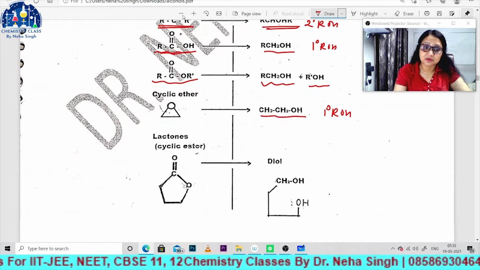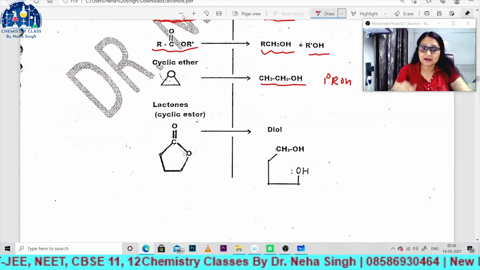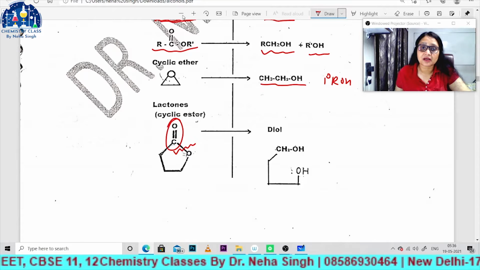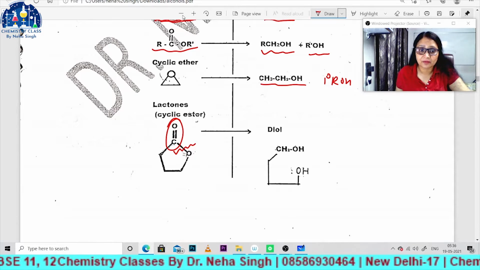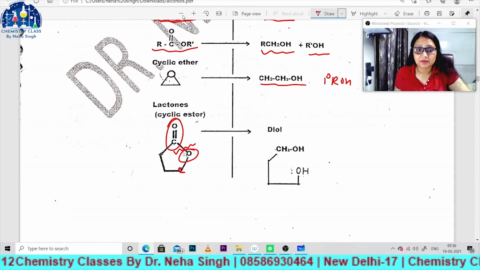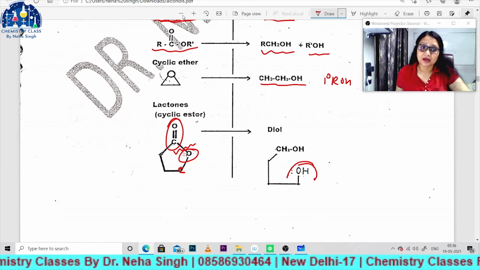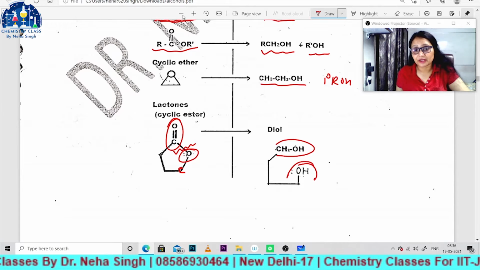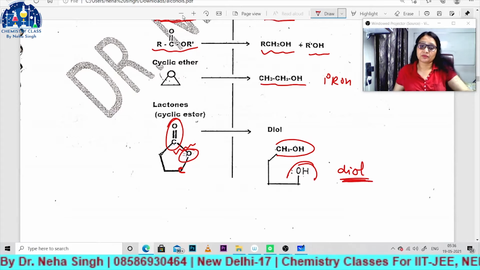Next is the lactones. Lactones are the cyclic ester, and it will break down from here. So this CO group again will convert into CH2OH, and this oxygen will get hydrogen. So this carbon is also reduced to alcohol, and this CO group is also reduced to alcohol. So from here you will get a diol, a molecule having two OH groups.